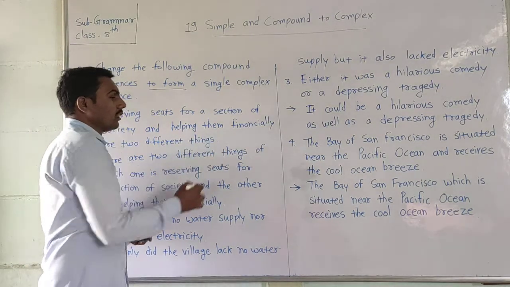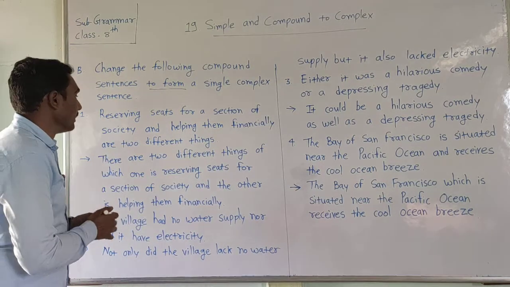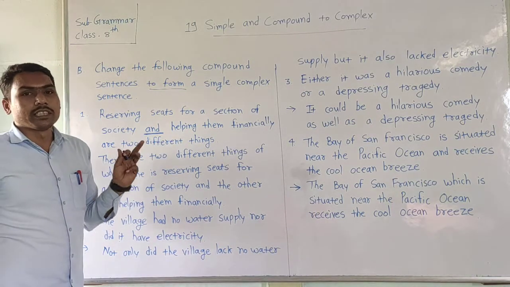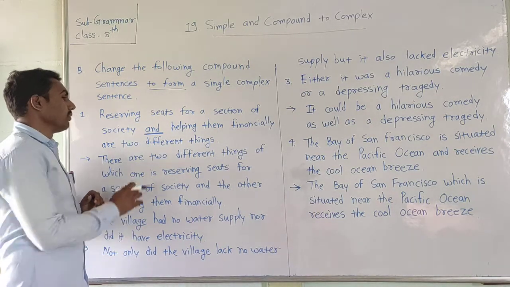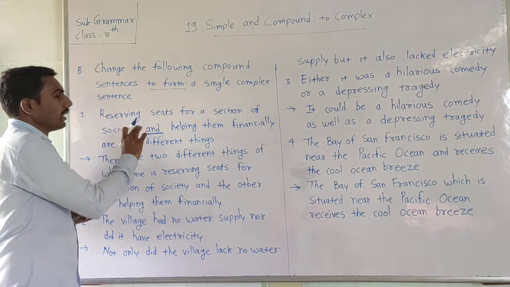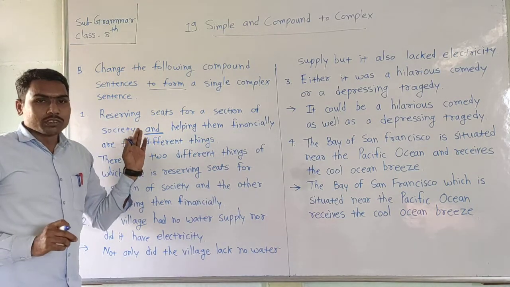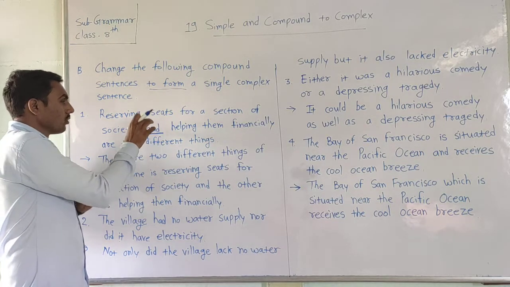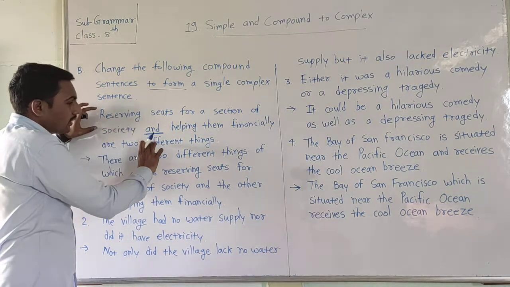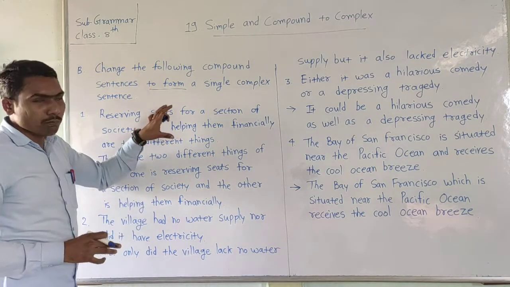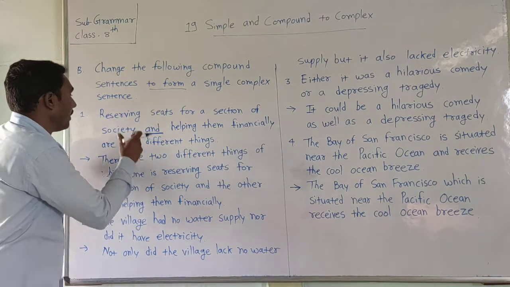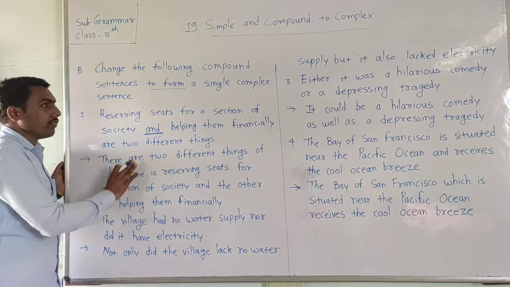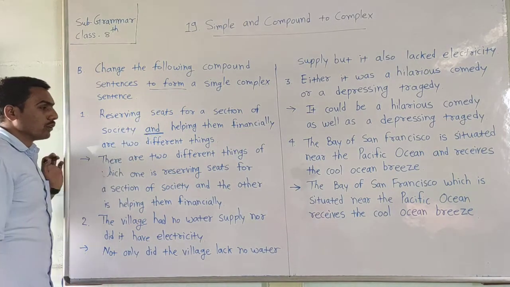These are the two sentences joined with the coordinating conjunction "and", so it indicates a compound sentence. We want to form a complex sentence with the help of this compound sentence.